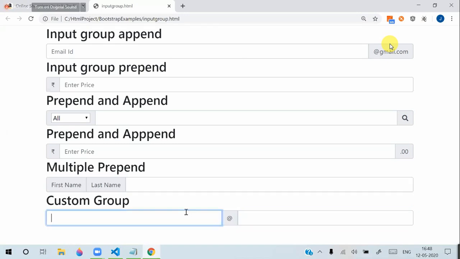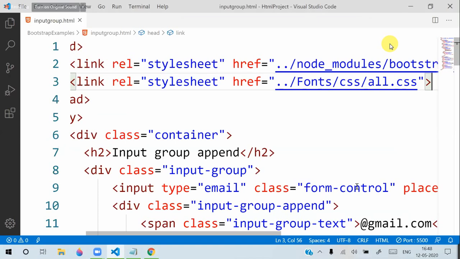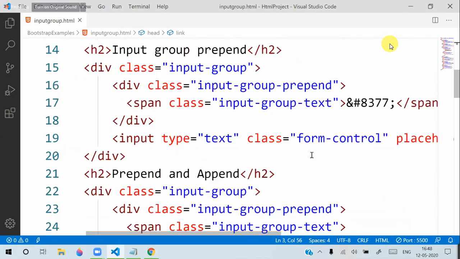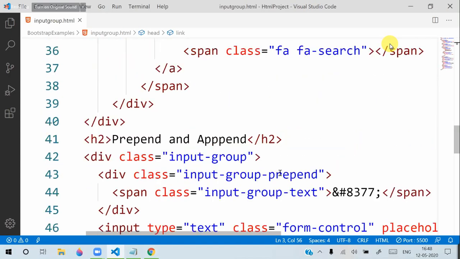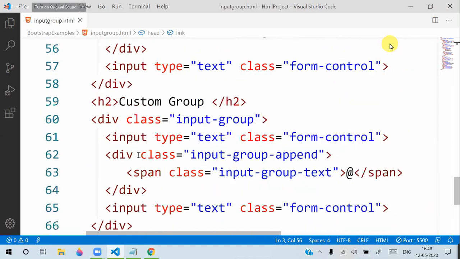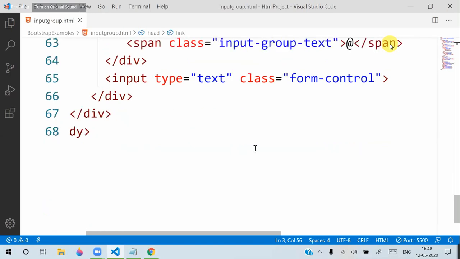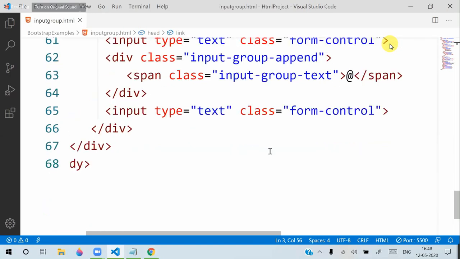Many times a doubt will come: if I want something in the middle, how can we add it? You can use append or prepend, because in the middle it will not care whether you are using append or prepend. You have to just use any one, either append or prepend. Then you can keep your controls beside it in a correct way.